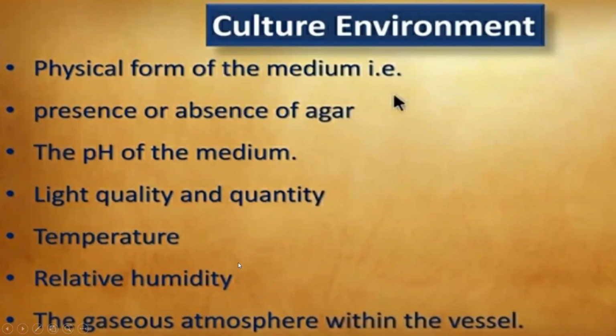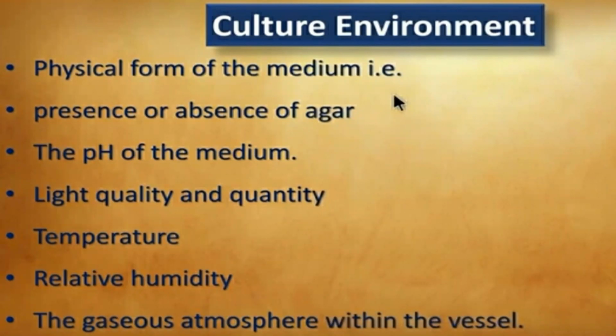Now, what culture conditions do we have to think about when we go for organogenesis? We should know what medium conditions we have to take, whether the liquid medium or the solid medium.